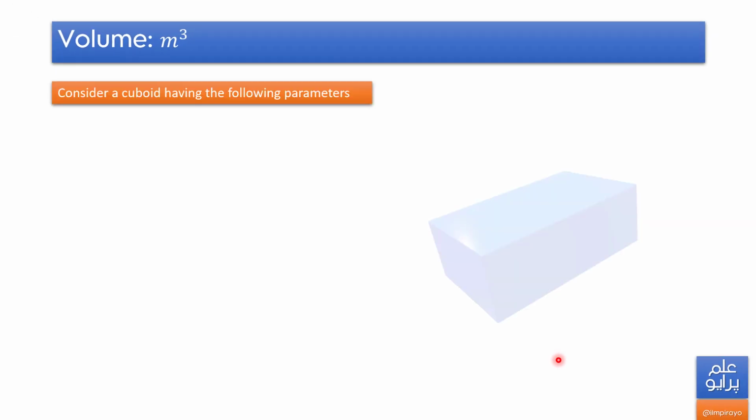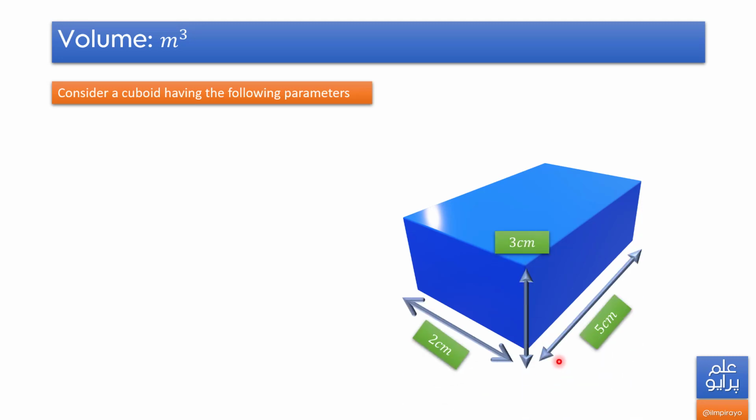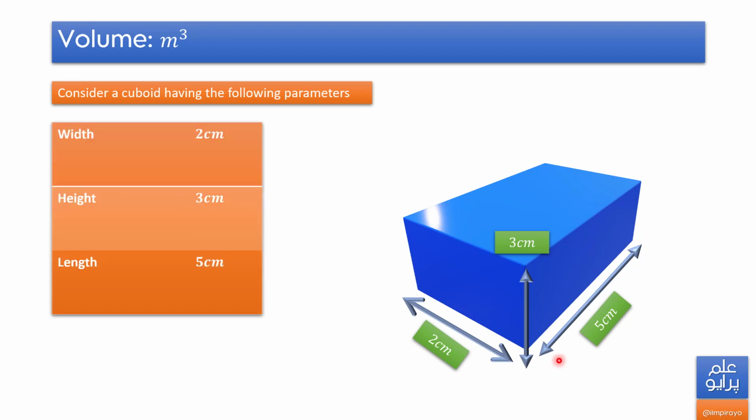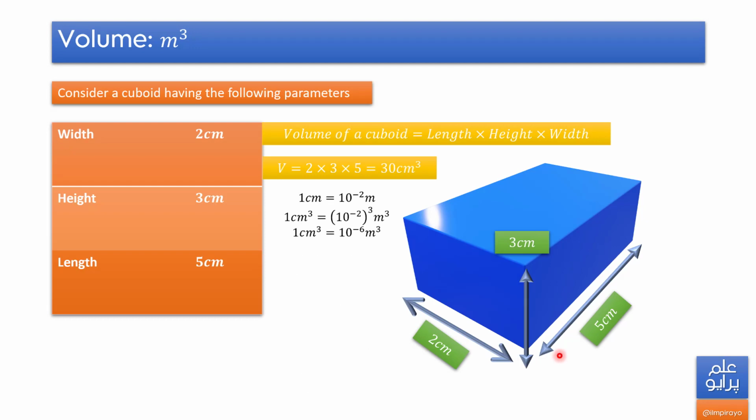So consider a cuboid having the following parameters. What parameters? Having height, width, and length. The width of that cuboid is 2 centimeters, height is 3 centimeters, and length is 5 centimeters. So volume of the cuboid is length times height times width. Therefore, V equals 2 times 3 times 5, that is 30 centimeter cube.